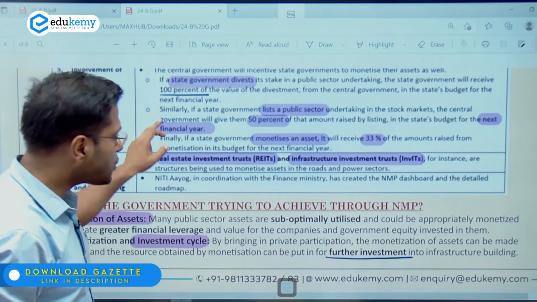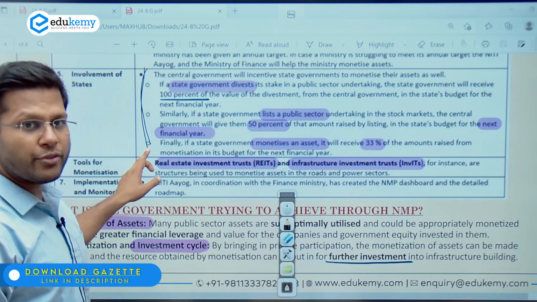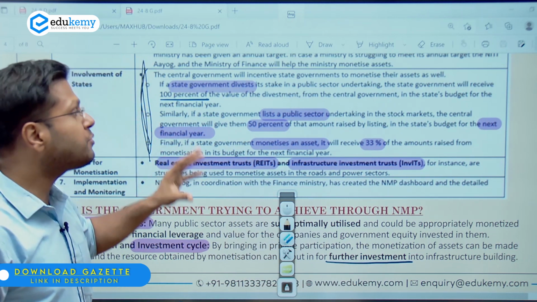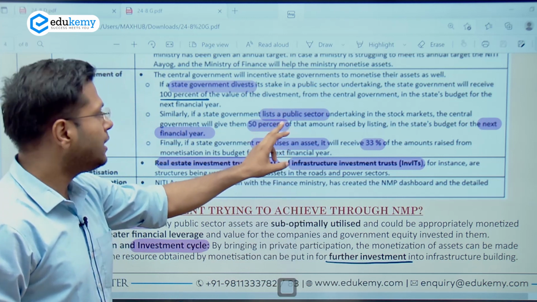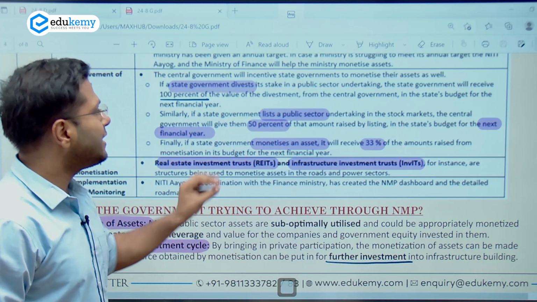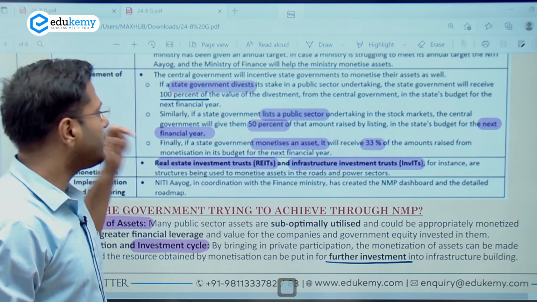The government is also trying to ensure that the state governments also participate in this. Now, this is a scheme of the national government, and if the state governments participate, the government will also give them certain incentives. For example, if they list a public sector organization, they will be given a certain amount of the capital raised in the next year. If they monetize an asset, they will receive 33% of the amount in the next year, right?